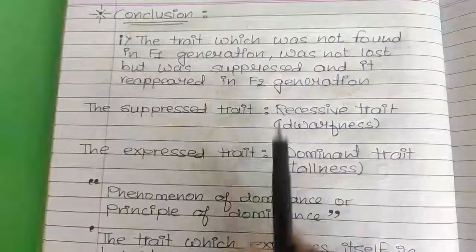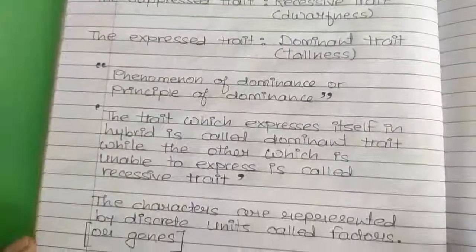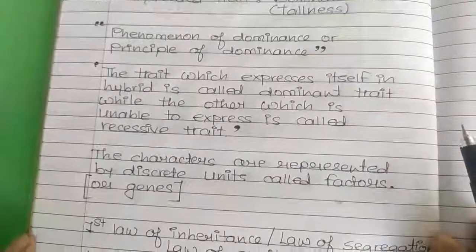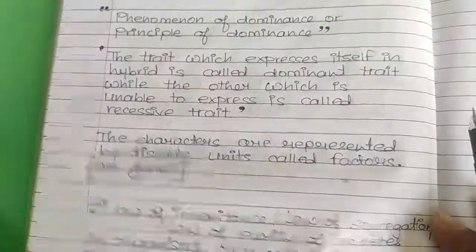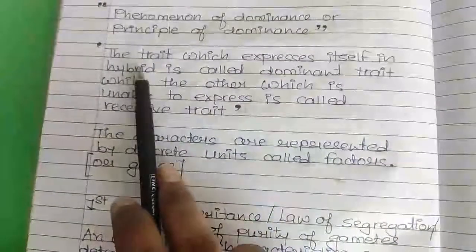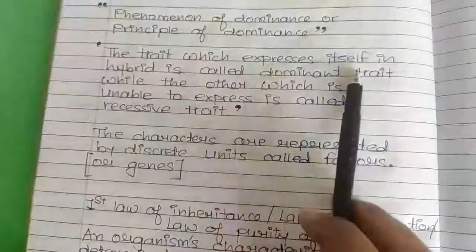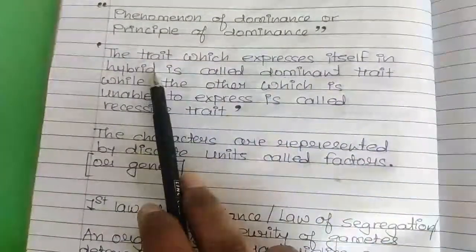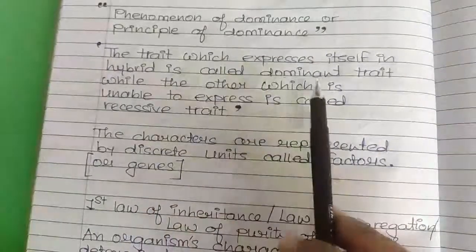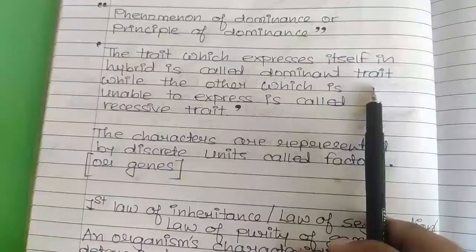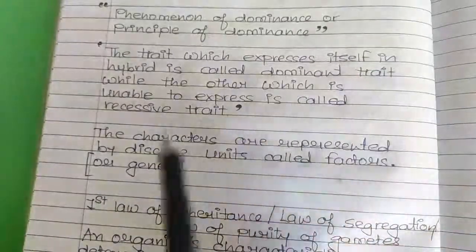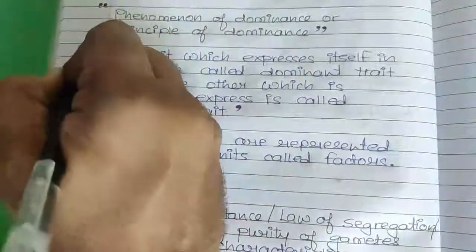Based on these results, he has given principle or phenomenon of dominance. What was that? The trait which expresses itself in hybrid is called dominant trait. Hybrid condition we all know. Hybrid means what?